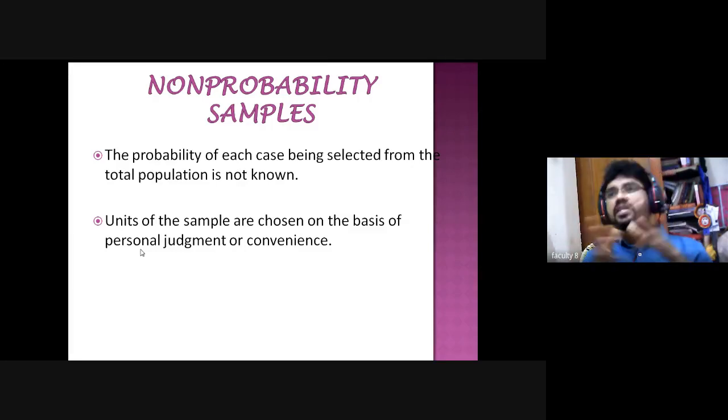Or take convenience. For example, if I want to know the socio-economic conditions of laborers in Telangana state, I can select those living in my surrounding area beside my home, because it is very convenient for me. There is no travel cost and no time wasted. In that case, as per my convenience, I may select the sample from the population, and I may not follow the random sampling procedures.